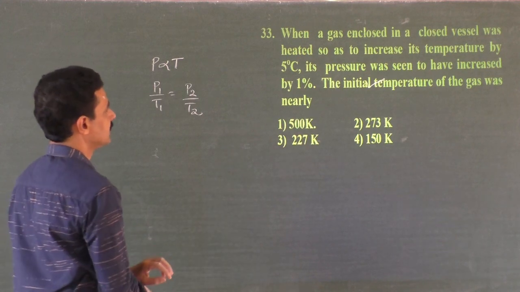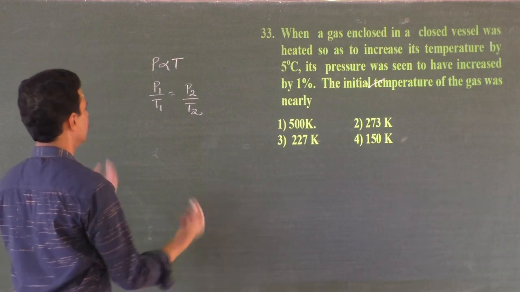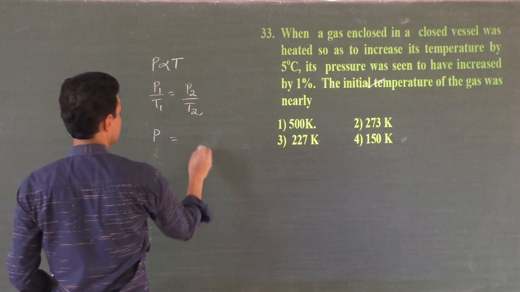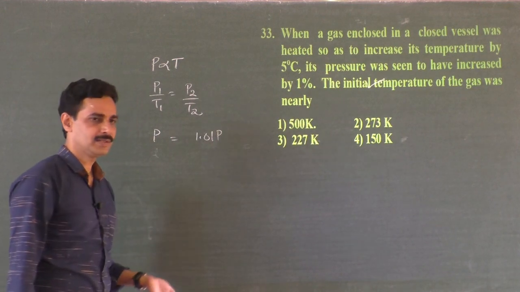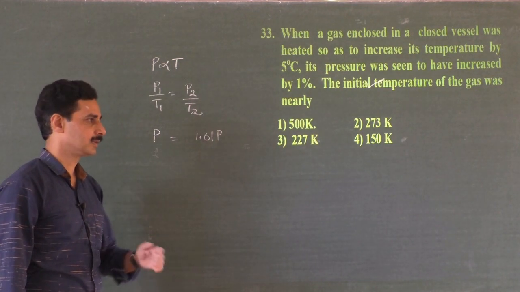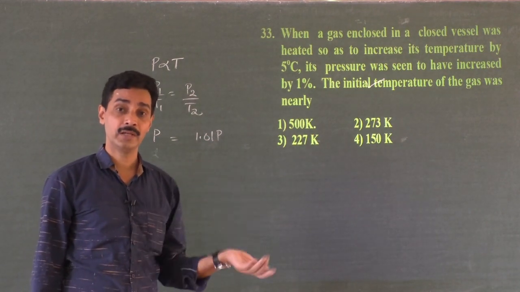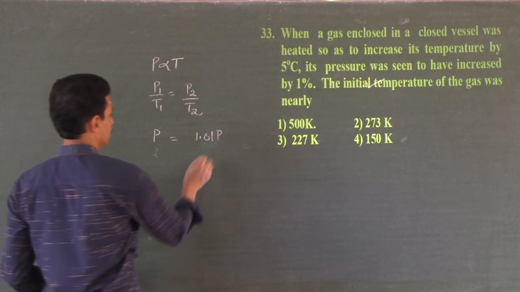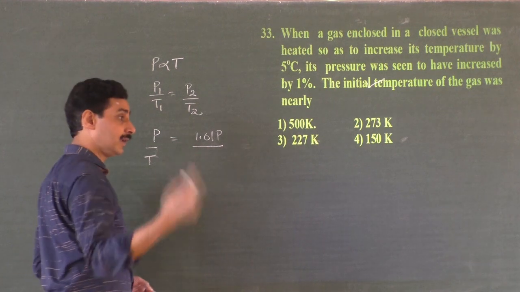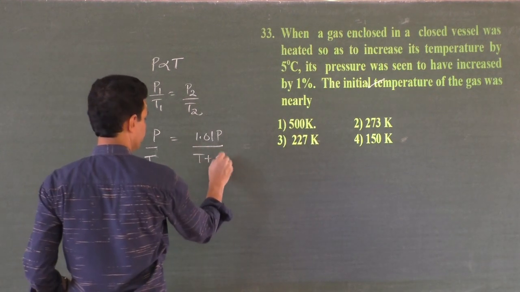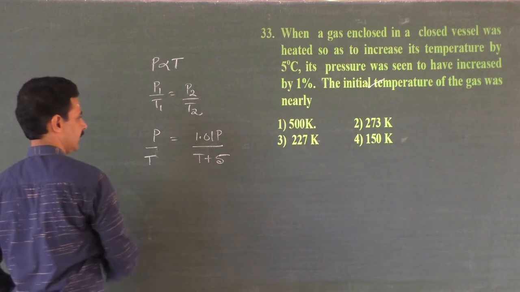What is the initial pressure? The pressure was found to be increased by 1%. So this is P. 1% increase means 1.01 P. Why? Because a 10% increase makes 110, and a 1% increase makes 101, in terms of 1.01, so 1.01 P. And temperature increases by 5 degrees. In Kelvin also it increases by 5. So T plus 5. Now what is the question? The initial temperature of the gas, T itself, has to be found out.